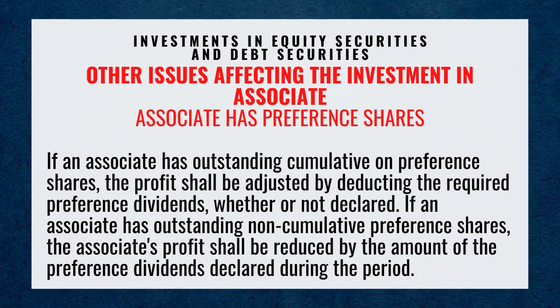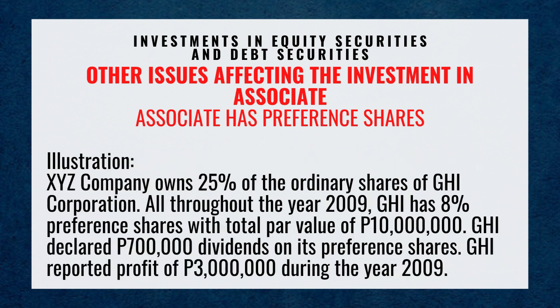If an associate has outstanding cumulative preference shares, the profit shall be adjusted by deducting the required preference dividends whether or not declared. If an associate has outstanding non-cumulative preference shares, the associate's profit shall be reduced by the amount of preference dividends declared during the period.